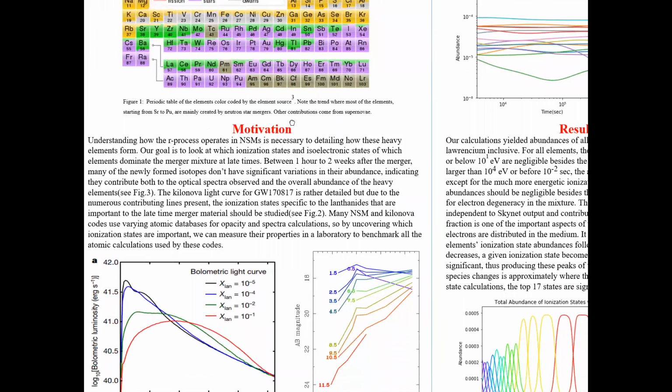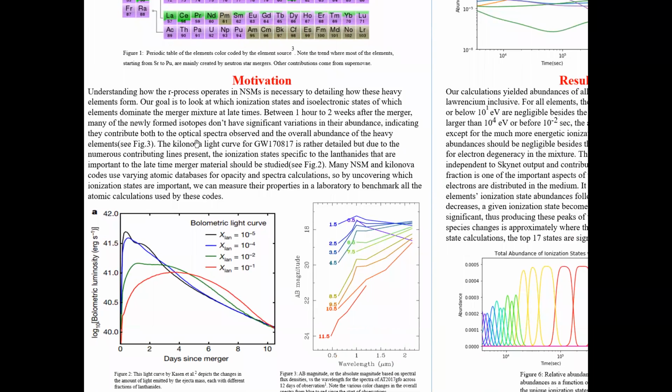The motivation behind our research is that we not only want to understand the R process and how it results in all these different elemental abundances, but we also want to specifically focus on the different ionization state abundances as well as the isoelectronic state abundances in this merger material at late times. When I say late times, I mean from 1 hour to 2 weeks.